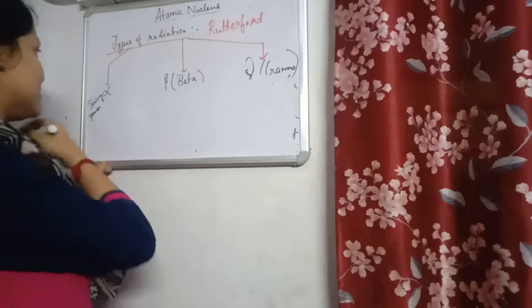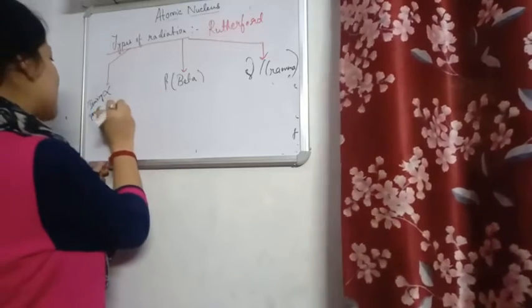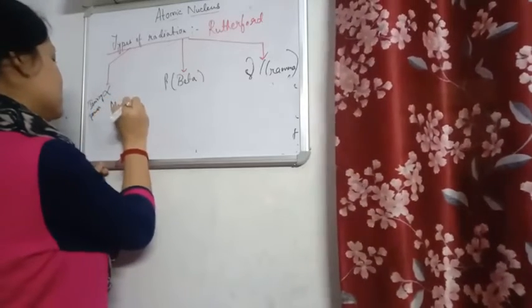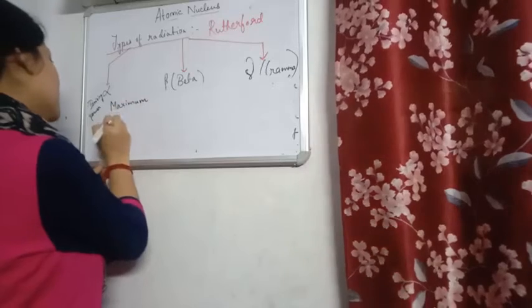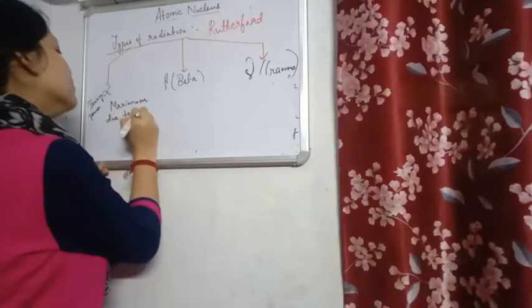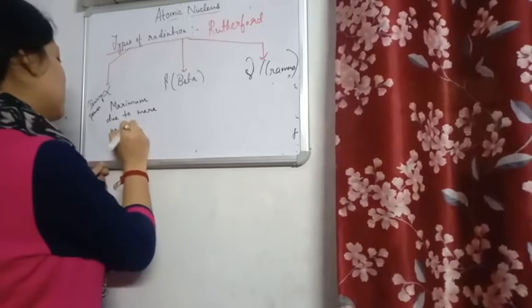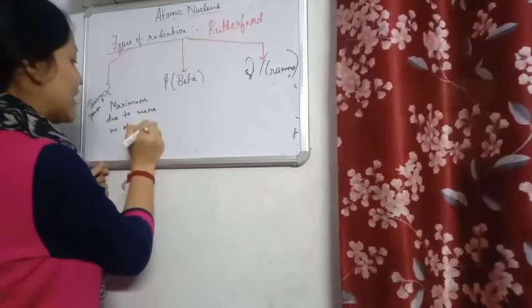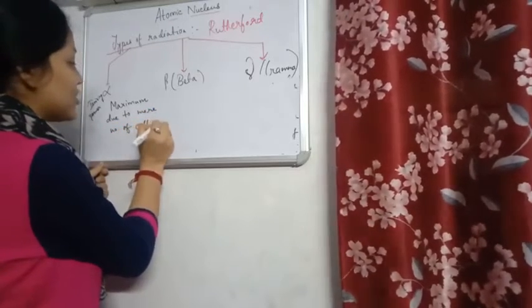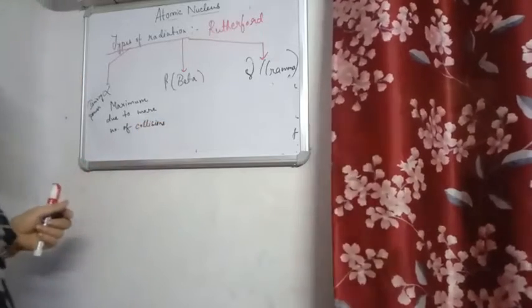Now, alpha particles have maximum ionizing power, due to more number of collisions. Because the more they collide with the gaseous atoms, the more easily electrons are removed from the atoms and they get converted to ions.